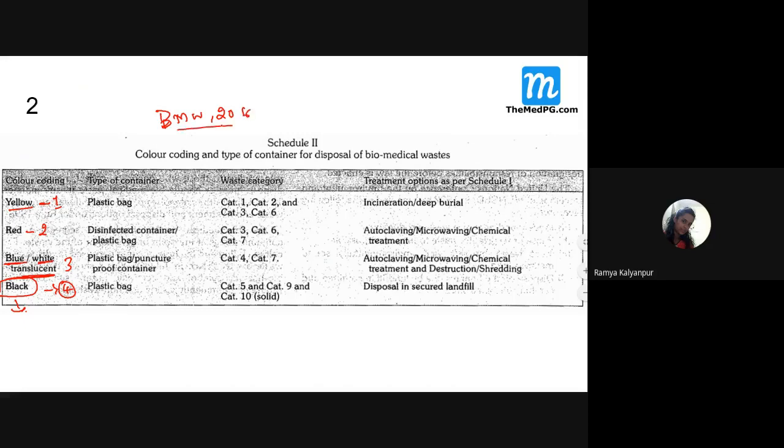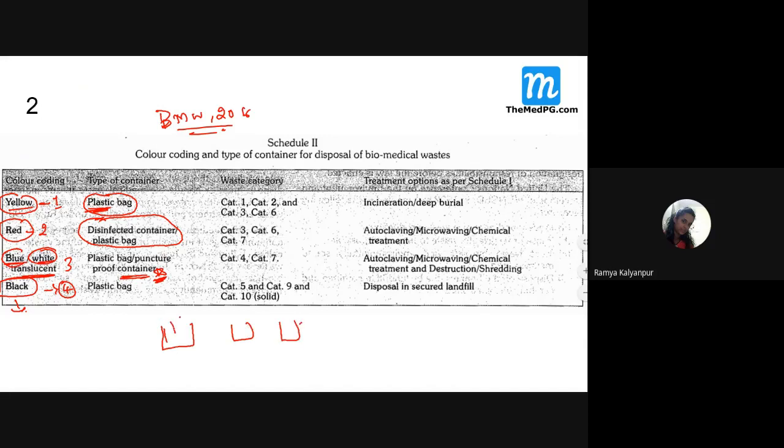Now let us see. So yellow category, it means what? Here all the waste are put in which one? Plastic bags. Remember, students, category 1 and 2, red color and yellow color category waste, they are always put in plastic bags. Have you all seen the plastic bags, students, in your hospital clinical wards? So they are put in plastic. Whereas blue or white, they are put in containers. Remember this. This is very important. That is, some boxes will be there, some white color box or blue color box.